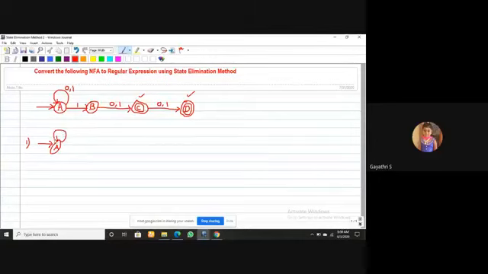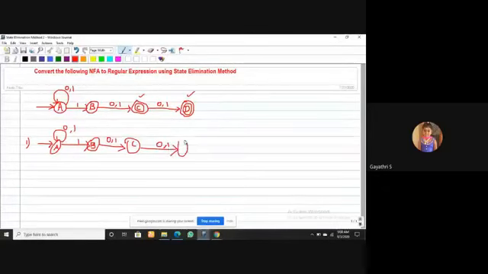On the self loop, that is 0 comma 1, then B, 1, then 0 comma 1, this is C, 0 comma 1, this is D, and your final state, I will name it F. This is the final state, with epsilon.